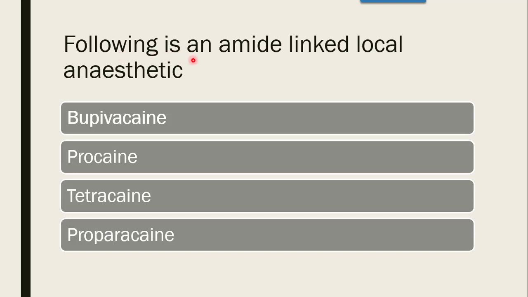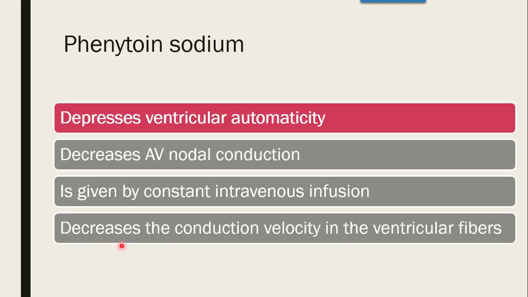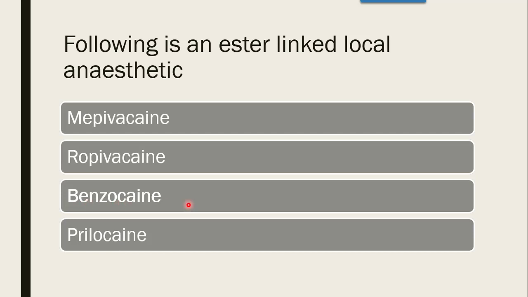Question is, the following is an amide linked local anesthetic. Whether it is bupivacaine, procaine, tetracaine, proparacaine. The correct answer is bupivacaine. Bupivacaine, mepivacaine, lignocaine, or lidocaine, these are amide linked local anesthetics. Next question. The following is an ester linked local anesthetic. Whether it is mepivacaine, ropivacaine, benzocaine, or prilocaine. The correct answer is benzocaine.